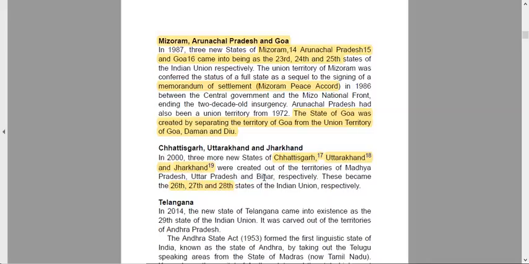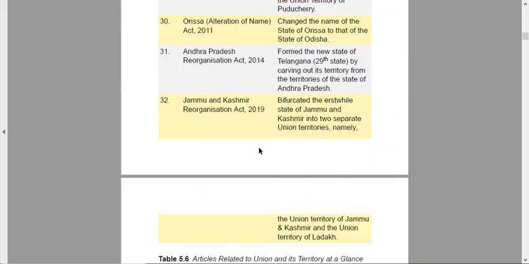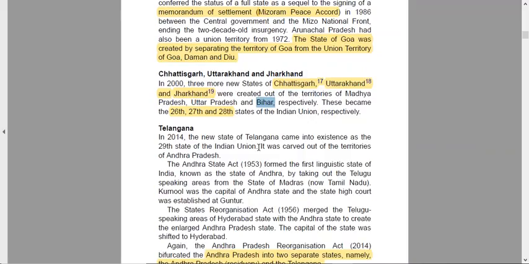Supposedly if it is created out of Bihar, it will be passed first in the state of Bihar, and then the new state will be passed altogether. So Jharkhand came out of Bihar, so we pass a law in Bihar to make Jharkhand. These became the 26th, 27th and 28th states of the Indian Union respectively.